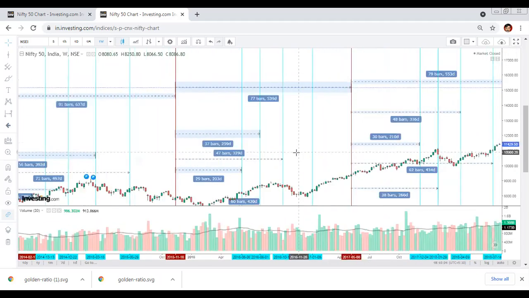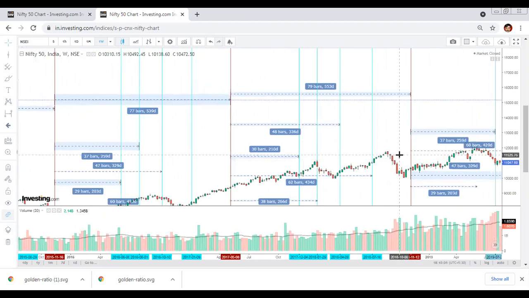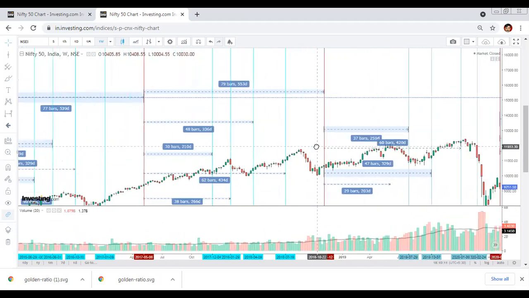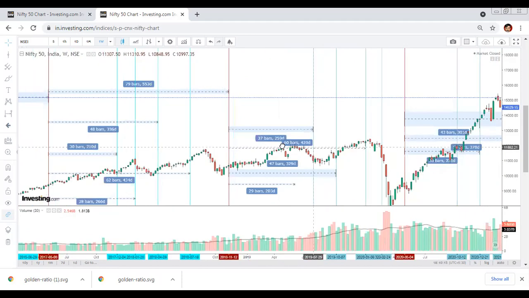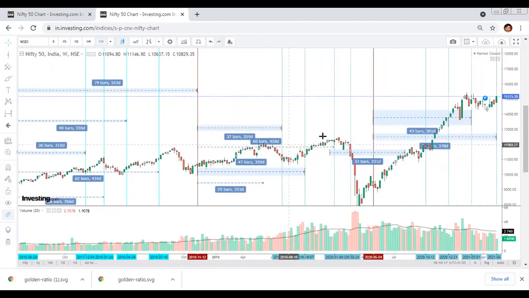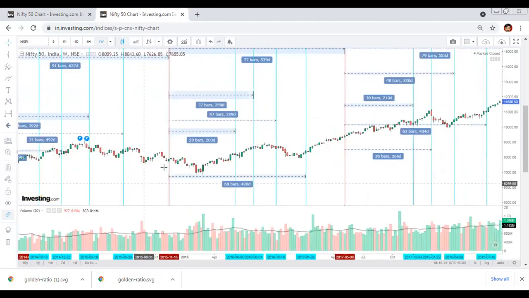One more thing which I have observed is that after the fourth Fibonacci number, and when we go close to the end of the North Node, we generally see a great fall. Here, here, here we can't say. Here we go up, we did not see any fall. Here we fall. So that is also one of the trends which I have seen while evaluating the data. So this is all about the North Node and the Fibonacci ratio.